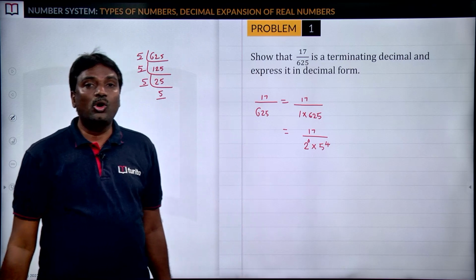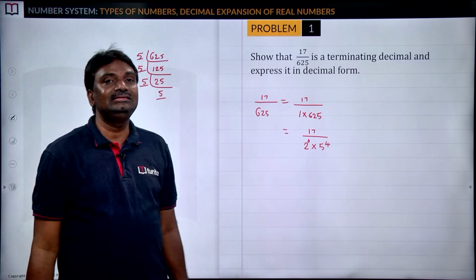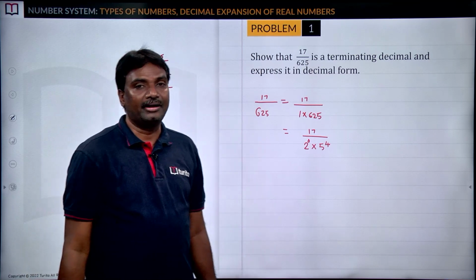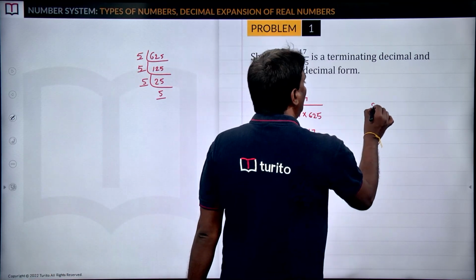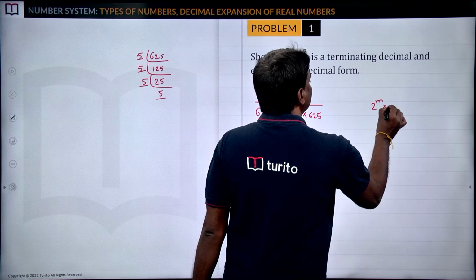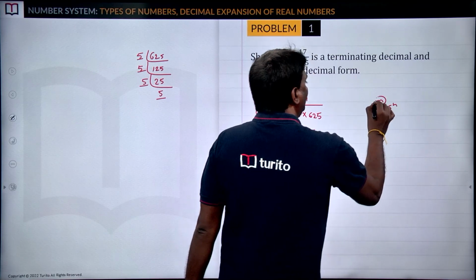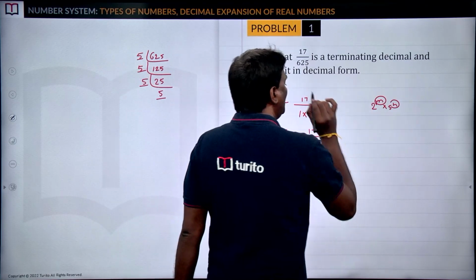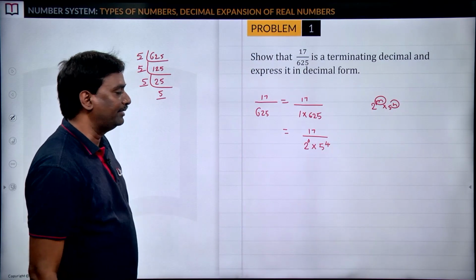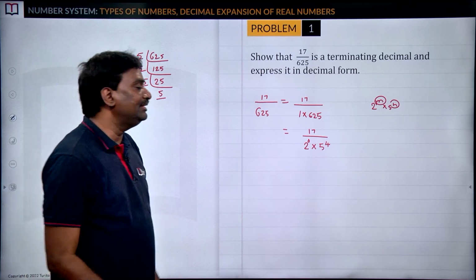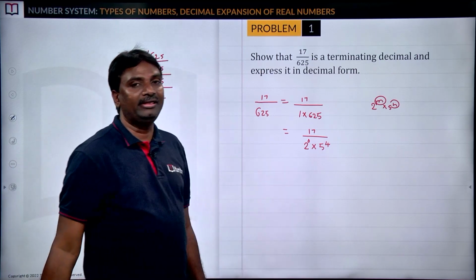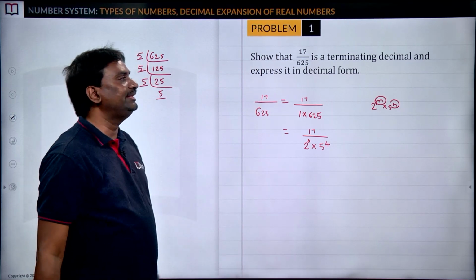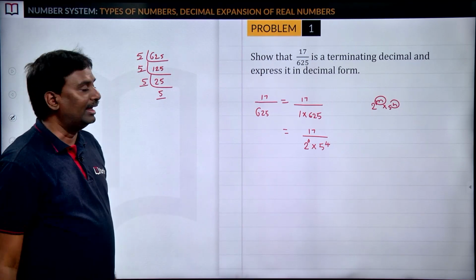So by observing the denominator, clearly that is in the form of 2 power m into 5 power n. In place of m, what we have? 0. In place of n, what we have? 4. So since the denominator is in the form of 2 power m into 5 power n, we can say 17 by 625 is a terminating decimal.